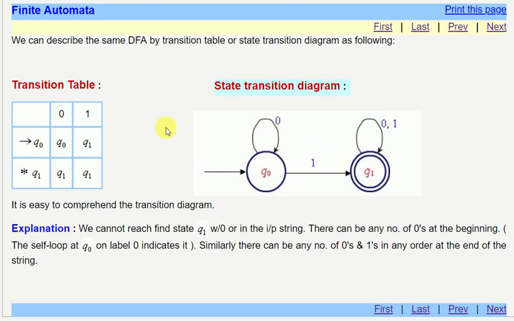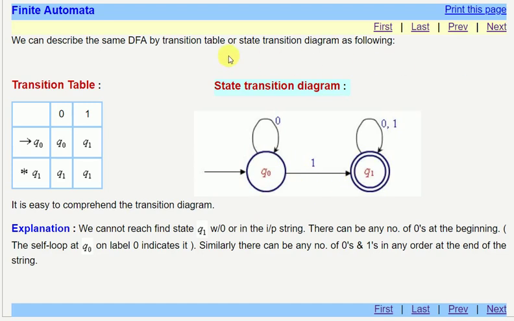Now in these state transition diagrams, just check: if there are two states and two symbols, we have 2 times 2, that is 4 transition functions. If we have 4 transition functions, it means we have a deterministic finite automaton. It means it is complete in itself. For any state, if we choose any symbol or any input, we will be able to determine the output.